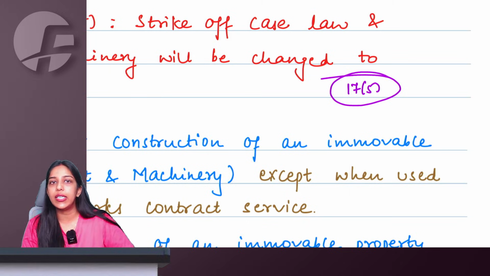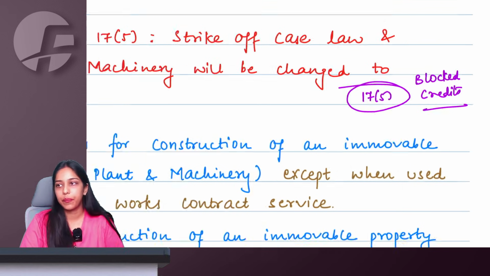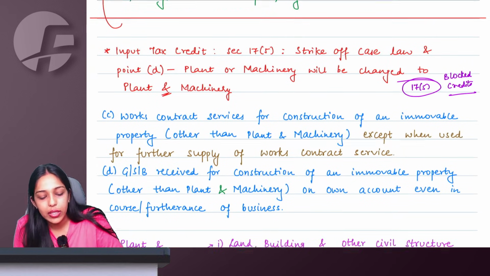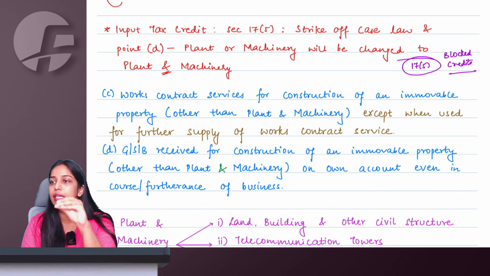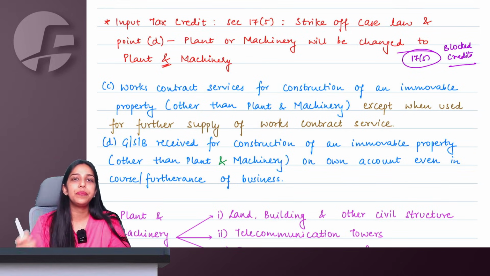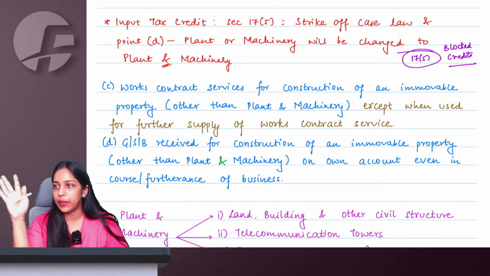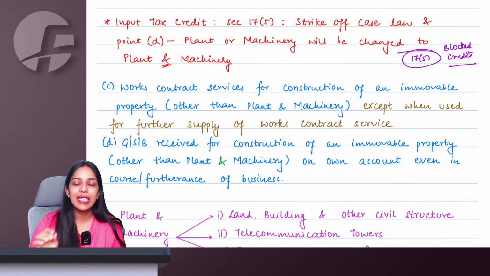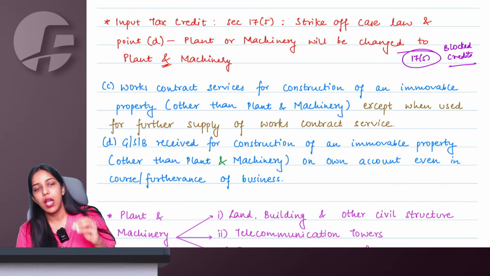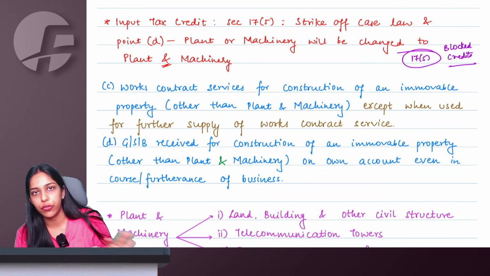Ma'am, section 17.5 is about blocked credits under GST. Right, ma'am. In the blocked credit part, we had one specific point with respect to works contract and construction. That, ma'am, if I am constructing or works contracting any immovable property other than plant or machinery, ITC will be blocked. For plant and machinery, ITC is available. Other than that, ITC for construction as well as works contract on own account, it is going to be blocked.